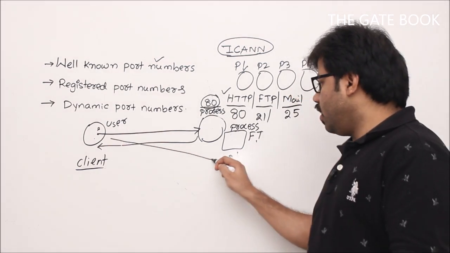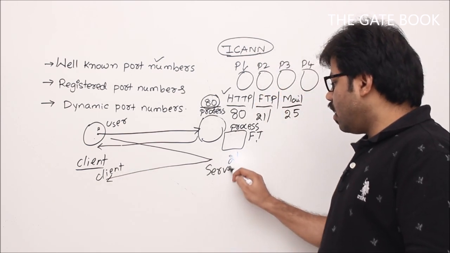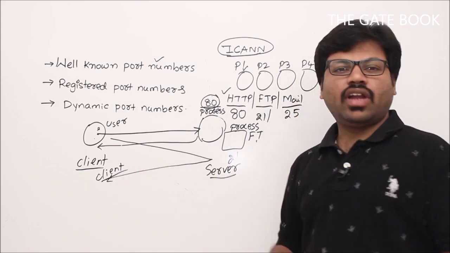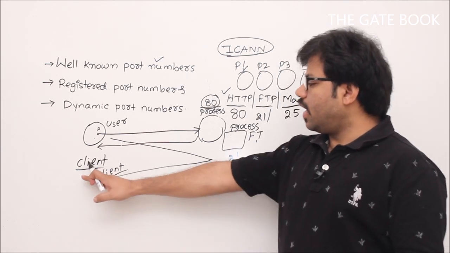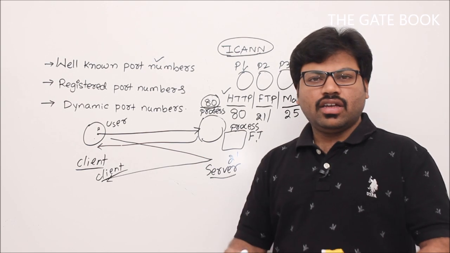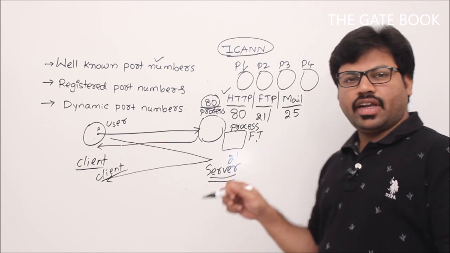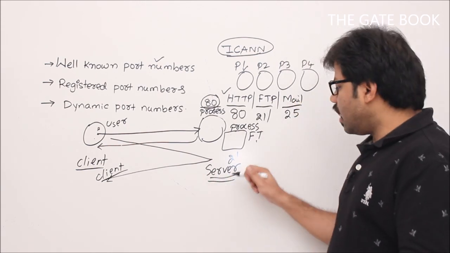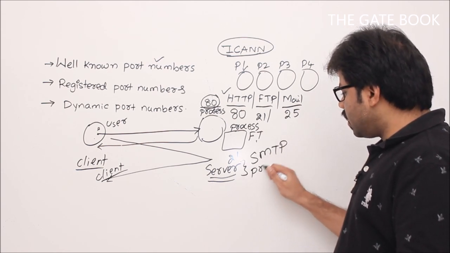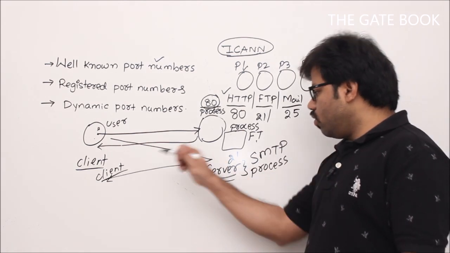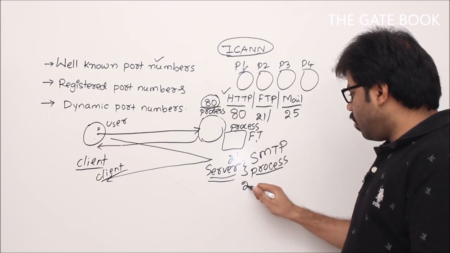Example, you want to access a mail, for that there will be a client, there will be a server. Remember, in the world, all the communications generally follow this client server architecture. From now onwards, when there is a communication, majority of the times we can assume that there is a client, there is a server. So example, let's say you want to access a mail, then you will become a client and there will be a server, mail server, right? So Gmail maintains those mail servers. So that mail server will use a protocol called SMTP. So there will be an SMTP process at the server. That process is going to do the communication with you. So that process is a well-known process that is going to have port number 25.